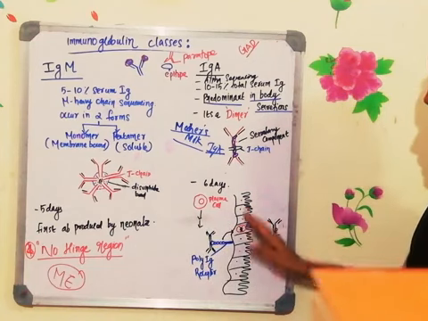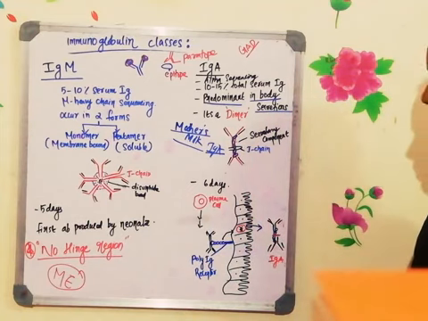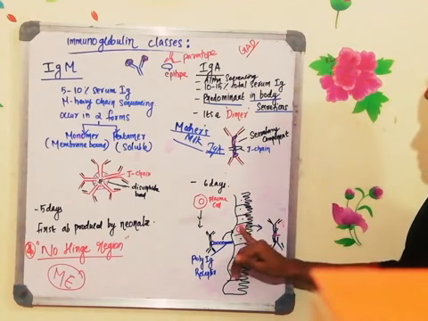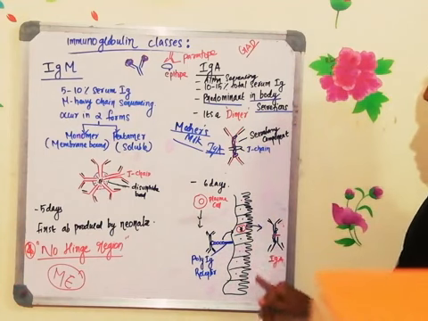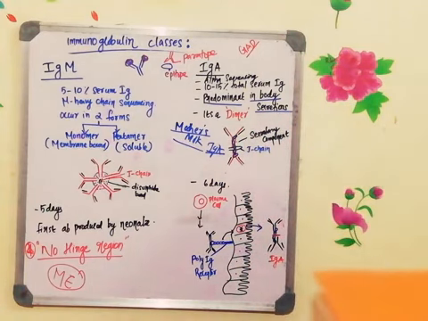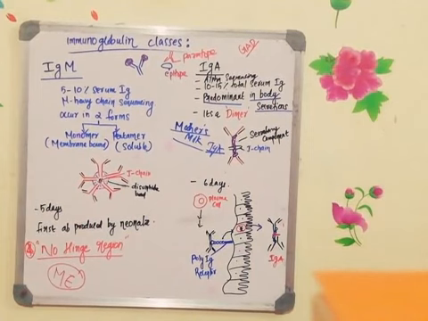So these epithelial cells will be secreting the secretion of the body, saliva, tear or whatever. Along with the secretion, the immunoglobulin will enter into the secretion through these epithelial cells in that particular region. Okay, so the first point to write is: plasma cells grow in close proximity to the epithelial basement membrane in the gut, salivary gland, tear gland and mammary gland, and release the dimeric immunoglobulin A.